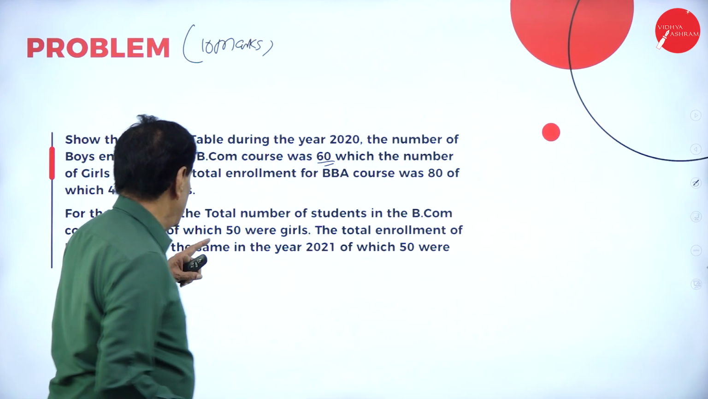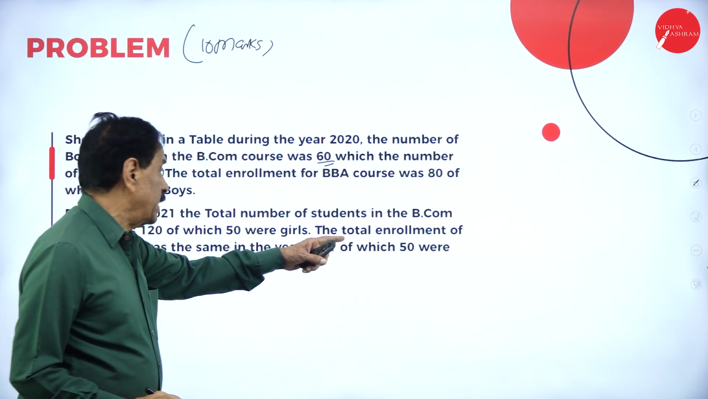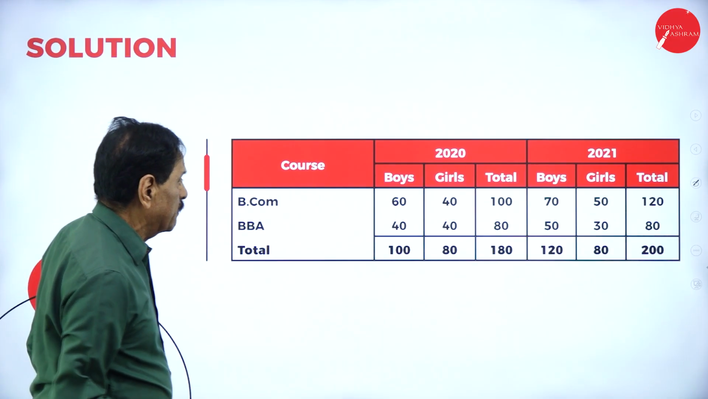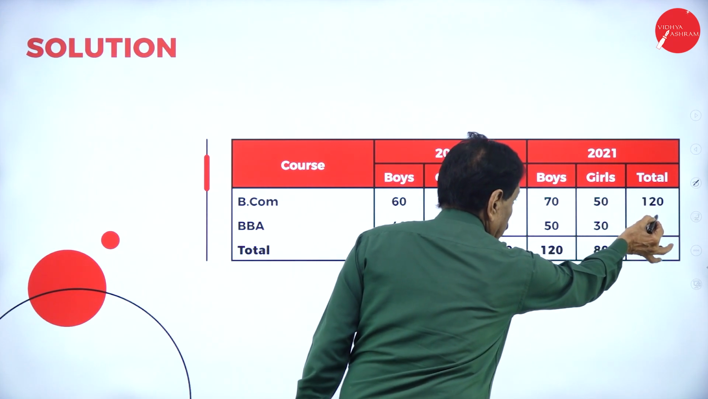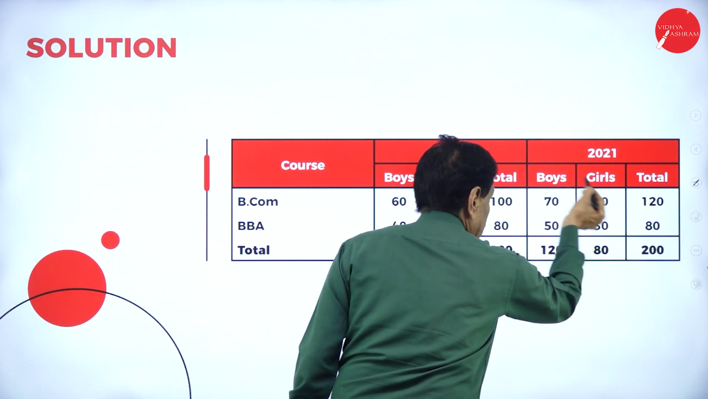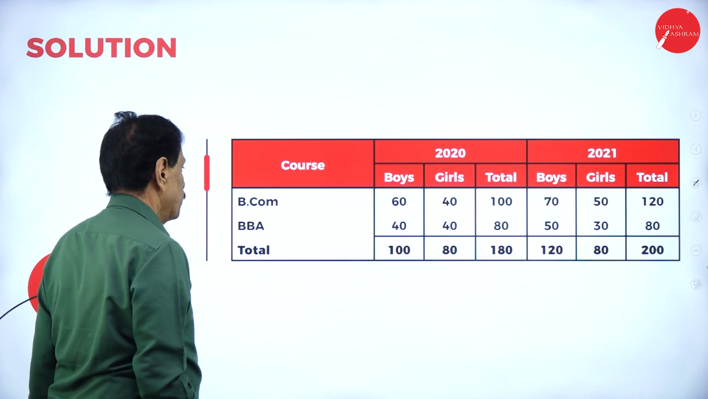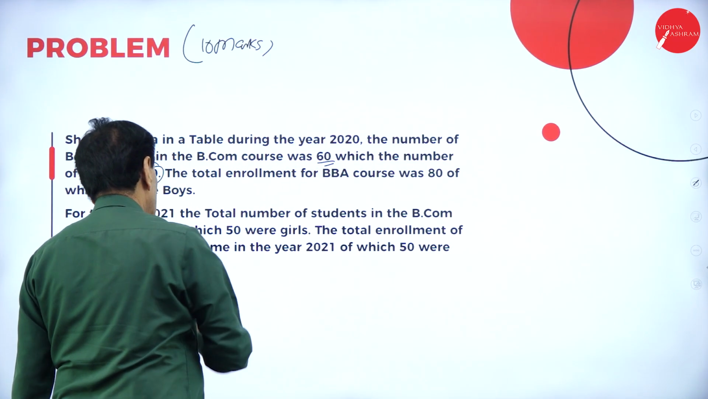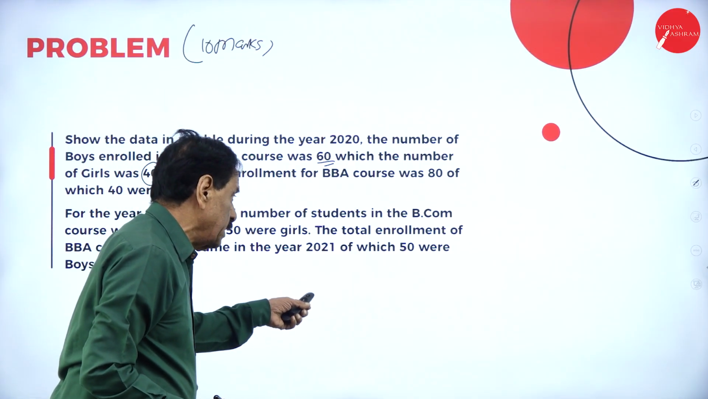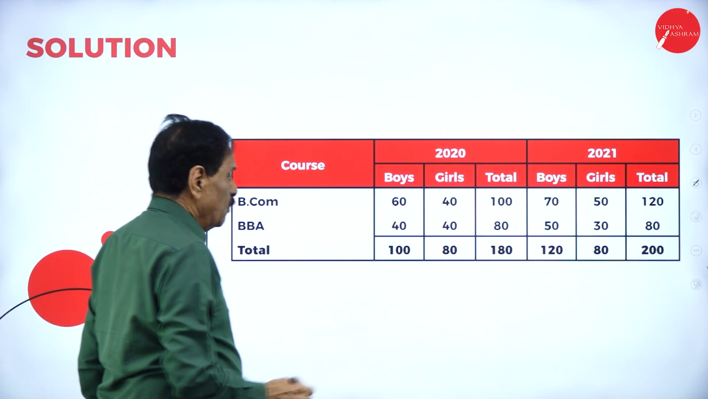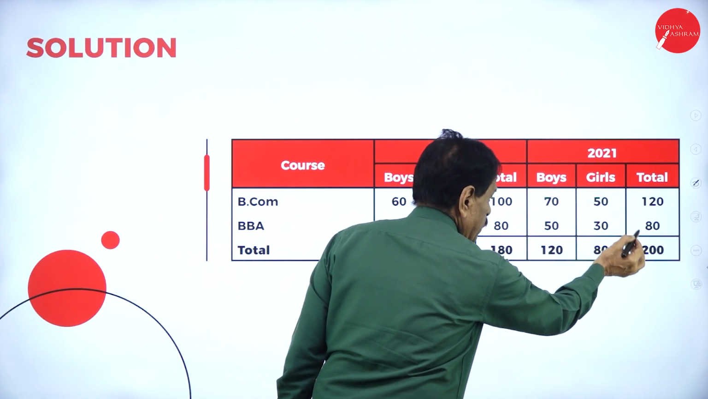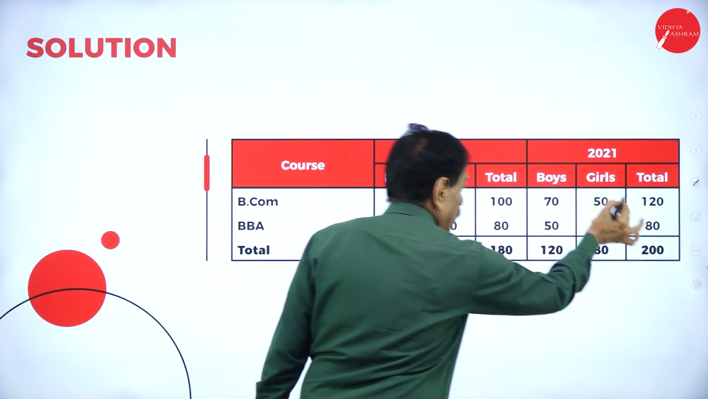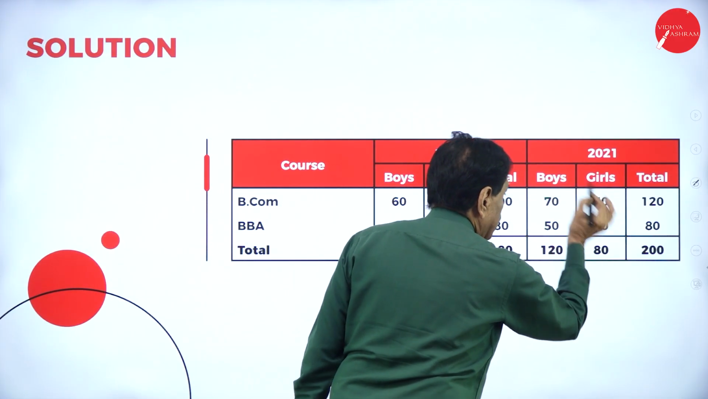For the year 2021, the total number of students in the BCom course was 120, of which 50 were girls. The remaining 70 were boys. Just fill that, that's all. Then the total enrollment for BBA course was the same in the year 2021, of which 50 were boys. Last year also 80, this year also 80, of which 50 were boys. Of 80, 50 were boys, so the remaining 30 were girls.